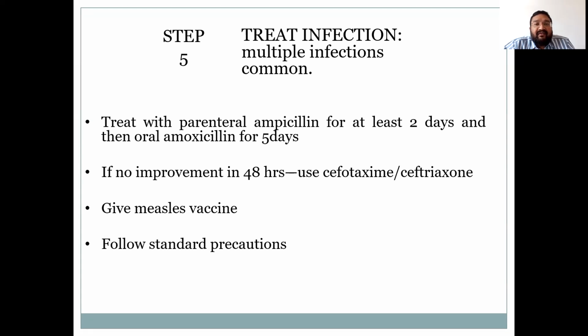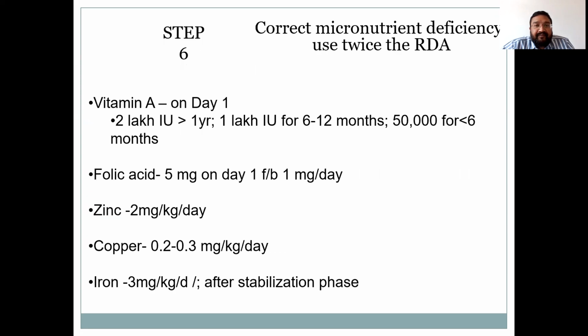We have to treat multiple infections because infections are common in children with SAM. So begin treatment with parenteral ampicillin for at least 2 days and then switch over to oral amoxicillin for 5 days. If there is no improvement in clinical condition within 48 hours, switch the antibiotic to cefotaxime or ceftriaxone. Ensure that the child with SAM has received all the vaccines, and if not, give all the vaccines, and you have to follow standard precautions to prevent the spread of infection.